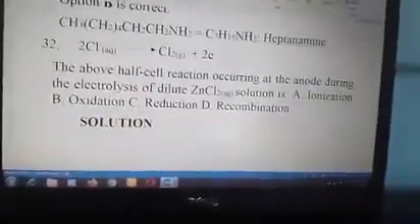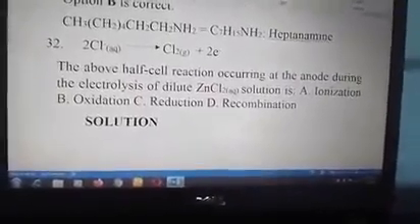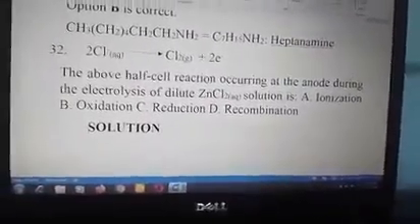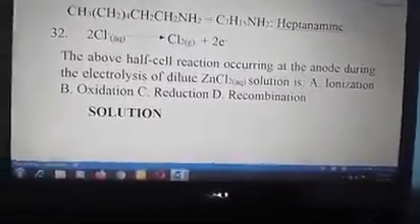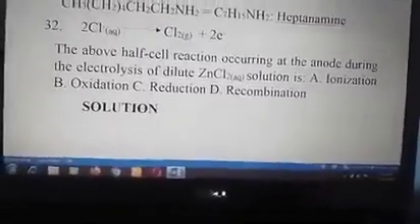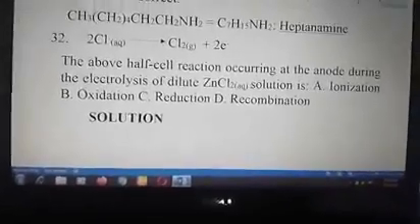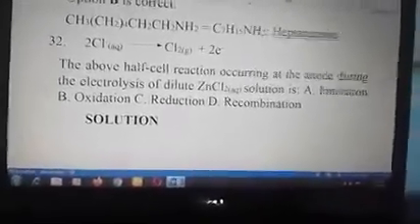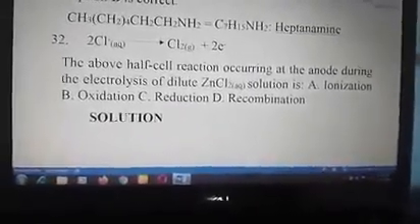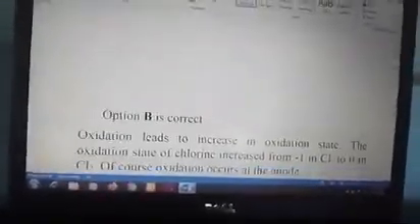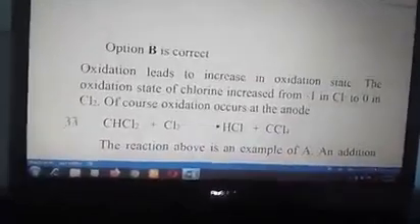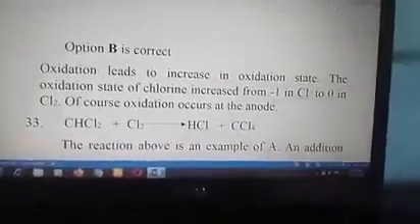32. The half-cell reaction that occurs at the anode during the electrolysis of zinc chloride aqueous solution is: A. Ionization, B. Oxidation, C. Reduction, and D. Recombination. The answer to the question is oxidation, option B. Why is it B? Let's go to the solution. Option B is correct. Oxidation leads to an increase in oxidation state.